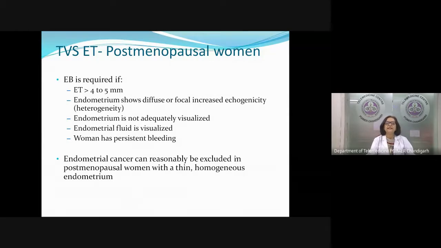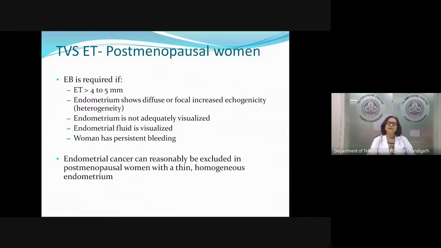Apart from thickness, there are some other features which tell us that sampling is required in this patient. If the endometrium shows diffuse or focal increased echogenicity here and there, that means it is a heterogeneous endometrium. It is abnormal. Please note, I am talking of postmenopausal women. In a postmenopausal woman, endometrial thickness more than 4 to 5 millimeter is abnormal. Heterogeneous endometrium is abnormal. Endometrium not visualized properly is abnormal. If you see fluid in the endometrial cavity, that is also abnormal, because that means there is some cervical stenosis or there is a possibility of a cervical pathology.